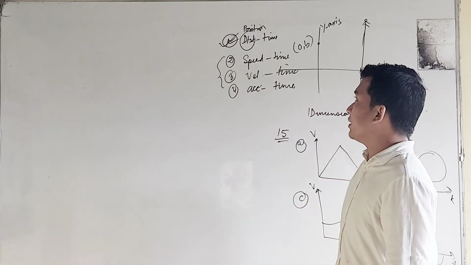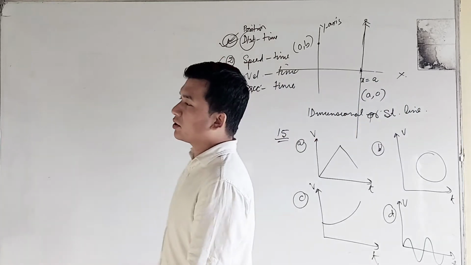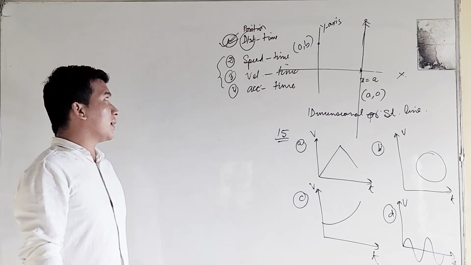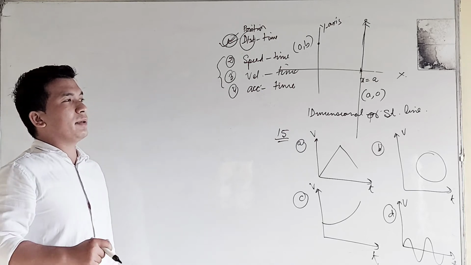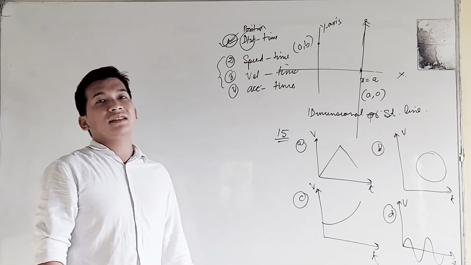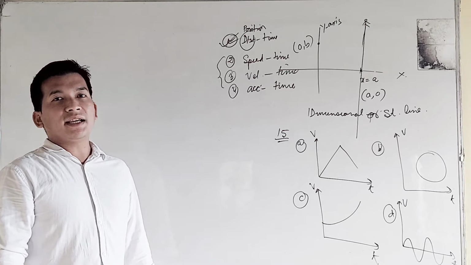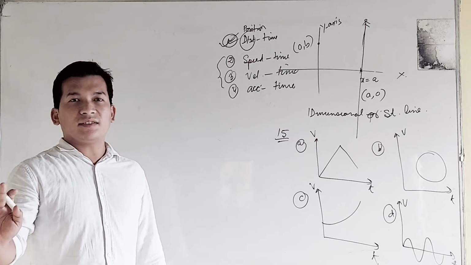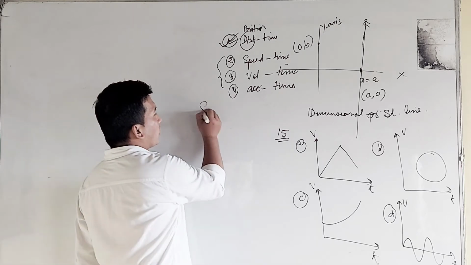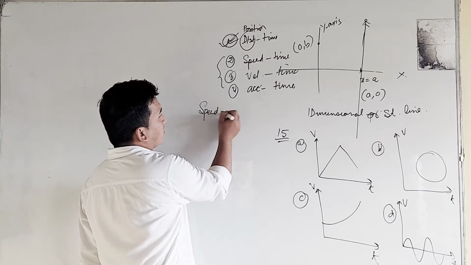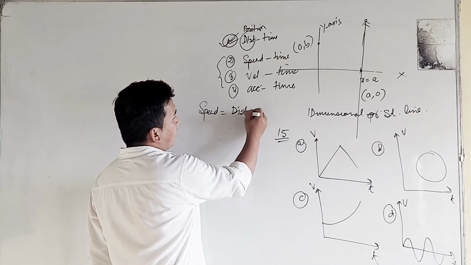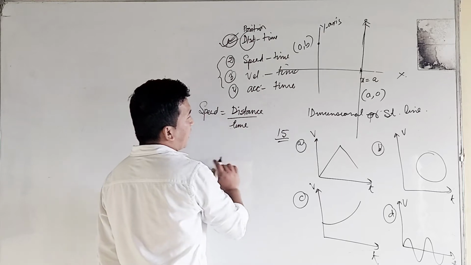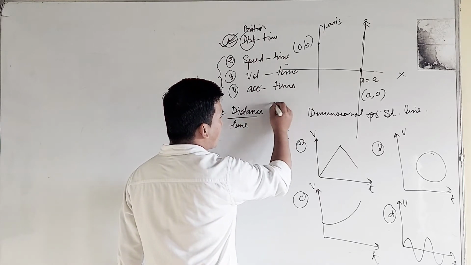The difference between this speed-time graph and the velocity-time graph is to be noted. This is very important. What is speed? What is velocity? Speed is a scalar quantity and it will always be positive. Remember that distance cannot be negative. So according to our formula, speed is equal to distance divided by time. So distance is always greater than 0.